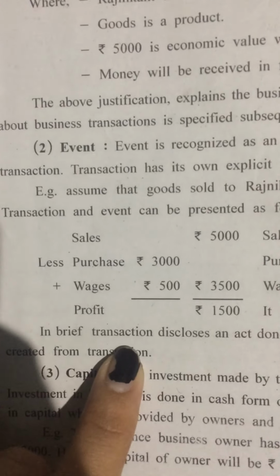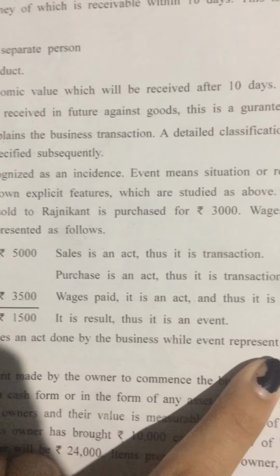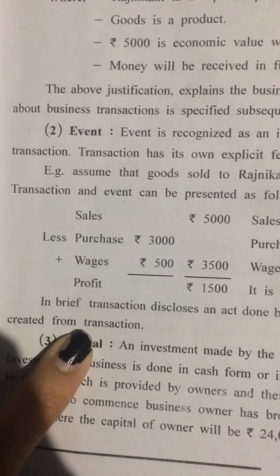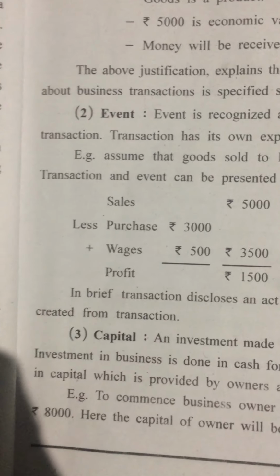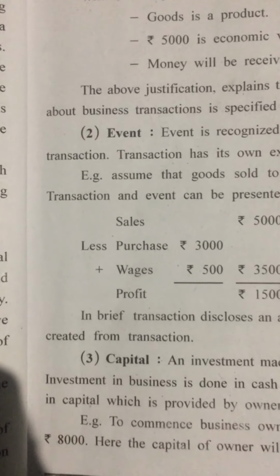In brief, transaction discloses an act done by the business, while event represents the situation or a result created from transaction. So this was the explanation for the term event.